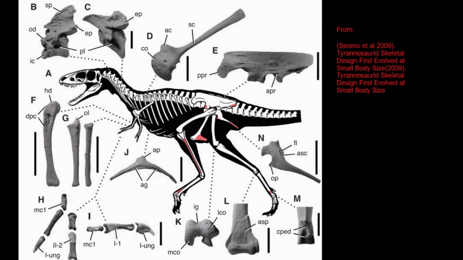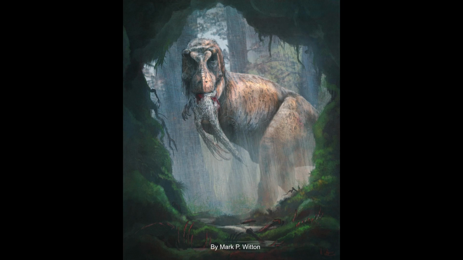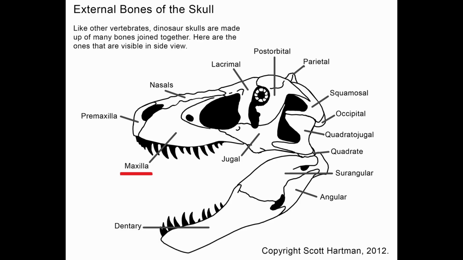Finally, in 2023, a new paper restudied Raptorex again. From this reanalysis, the paper agreed with much of what the 2011 paper had said about the age and time period of the animal, but importantly, it did not find support for the juvenile Tarbosaurus hypothesis. When looking at the skull, the paper found 5 features that were different in Raptorex compared to other known tyrannosaurids. Specifically, 4 of the features were traits that had not been found in any other tyrannosaurid, adult or juvenile, and the 5th was the lack of a flange on the maxilla bone.